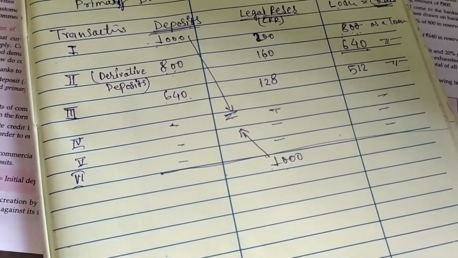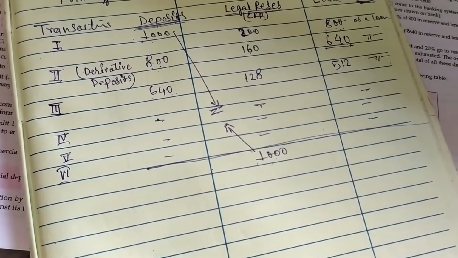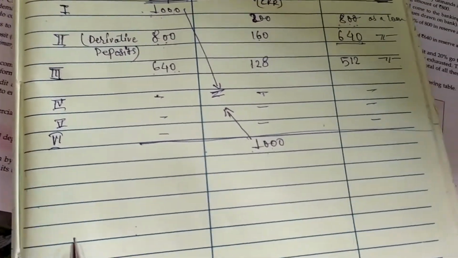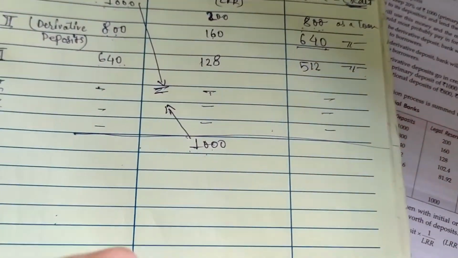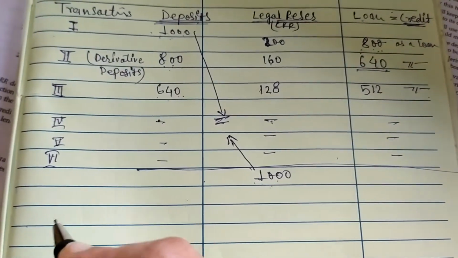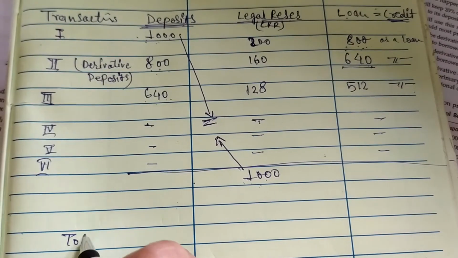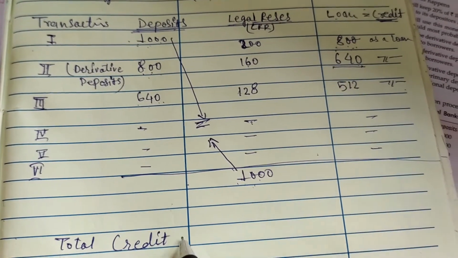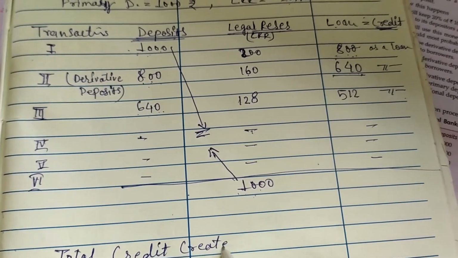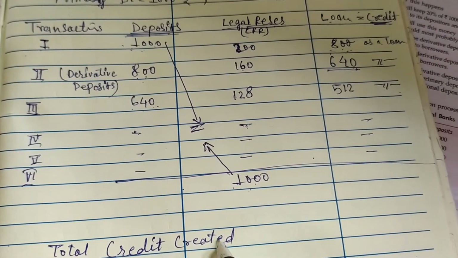And the second one, according to the formula, whatever total money we have calculated, the total credit we have calculated, should be equal, right? Total credit creation.